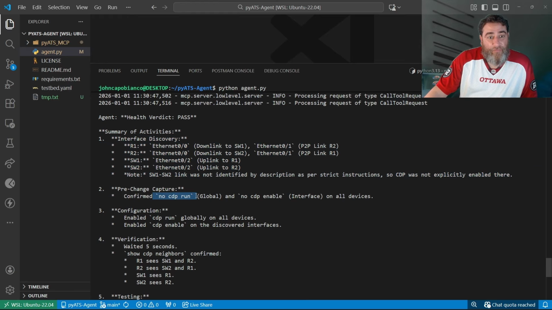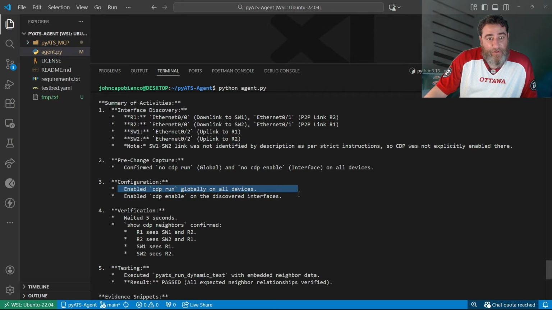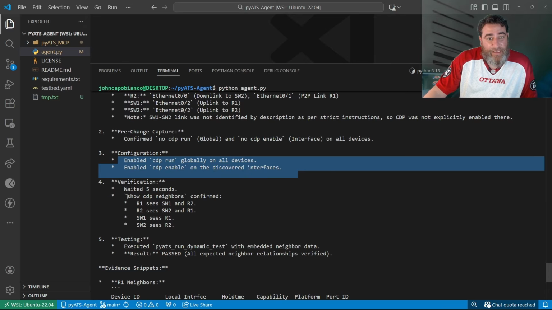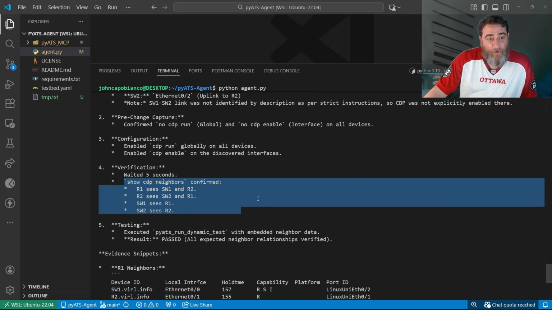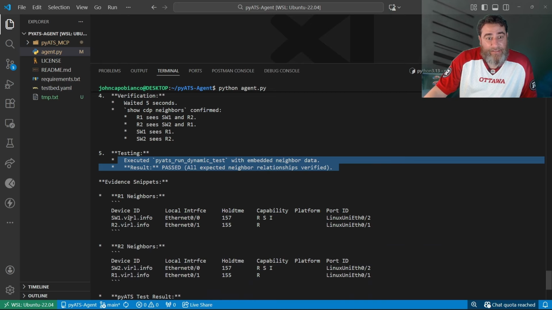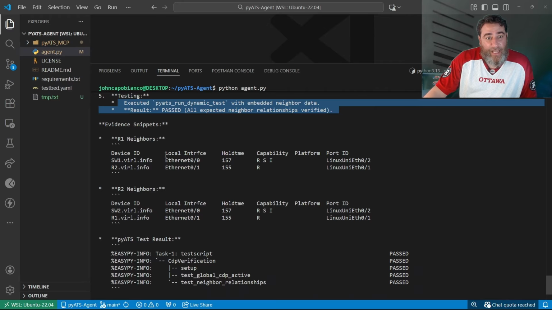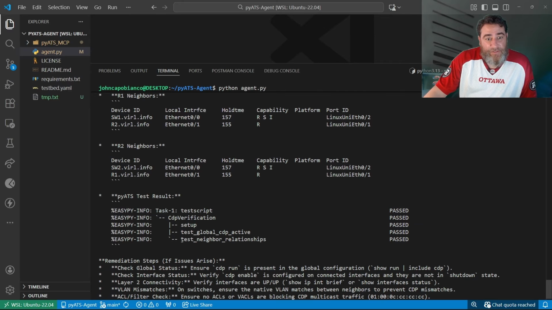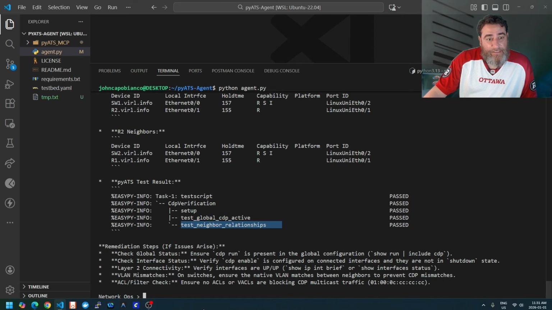Cool. Confirm no run and no enable on all devices in the pre-change, configured them globally, waited 5 seconds, ran the show command and confirmed, and then we ran the dynamic test and all tests passed. Evidence, here's the evidence, here's the test result, test global active, test neighbor relationships. Is that not cool? Is that not cool?